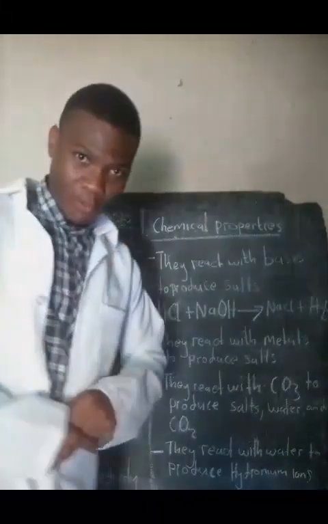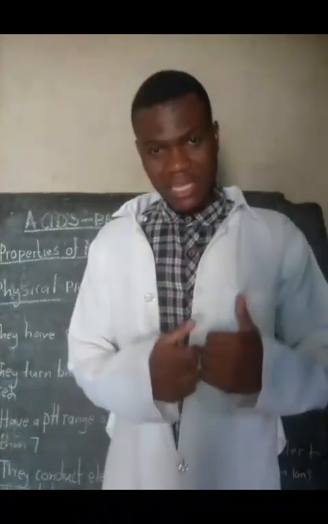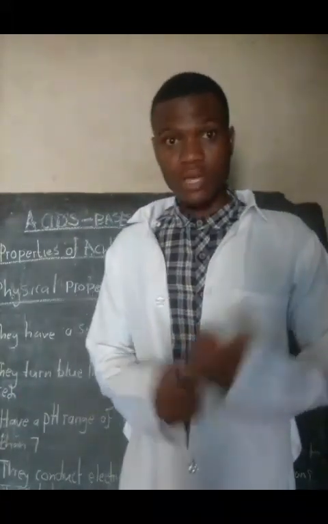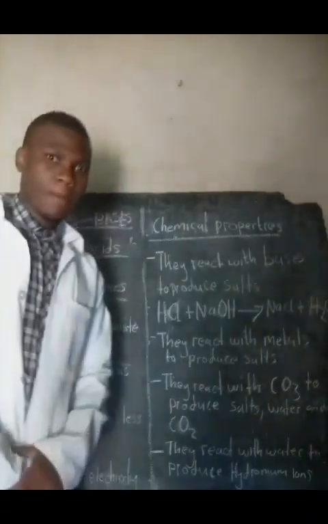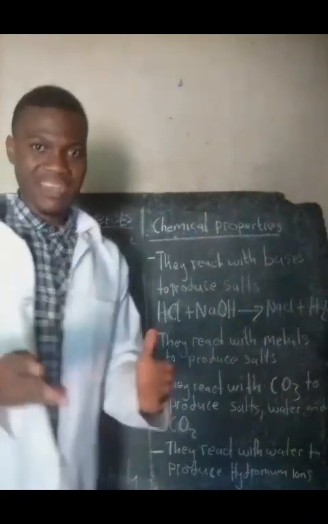Of course, another physical property of acids is that acids are capable of dissolving in water to produce hydronium ions. That's a physical property, solubility. Most acids are soluble in water. Having discussed the physical properties of acids, let's look at some of the chemical properties of acids.